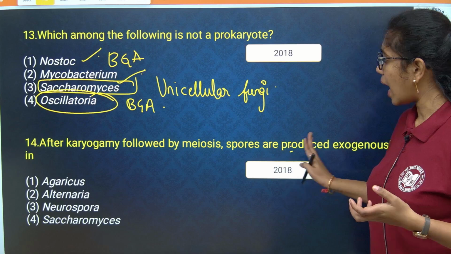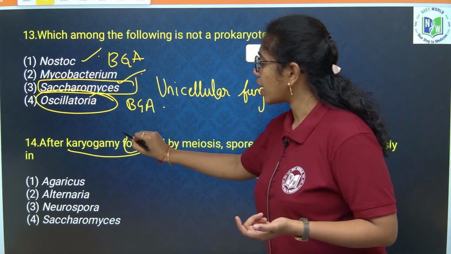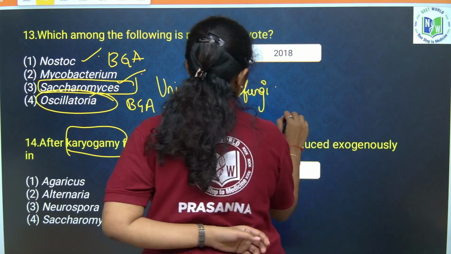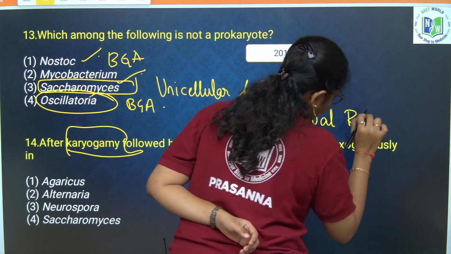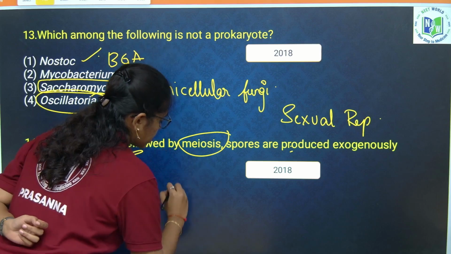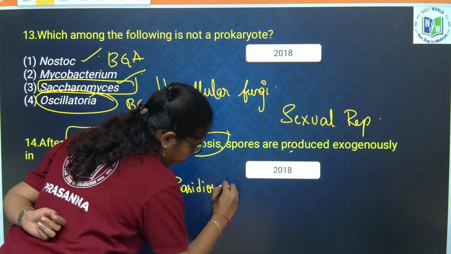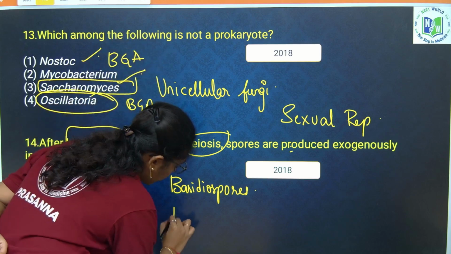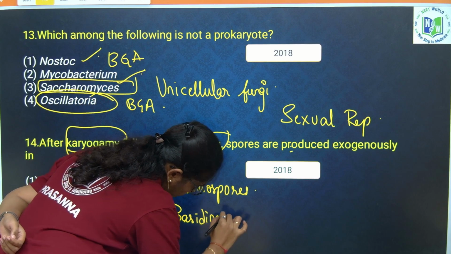Okay. Next, after karyogamy followed by meiosis, spores are produced exogenously in, he is asking. Spores are produced exogenously. After karyogamy and meiosis, he is saying. So he is talking about which type of reproduction, beta? Sexual reproduction. Exogenously produced spores are what? Basidiospores. Basidiospores are produced in which class of fungi? Basidiomycetes.